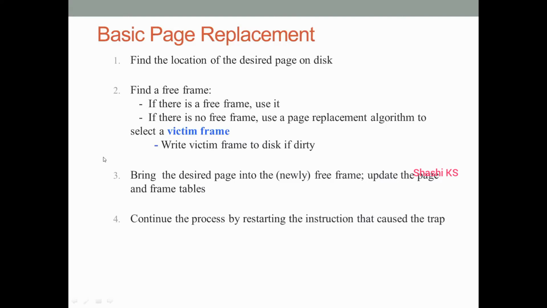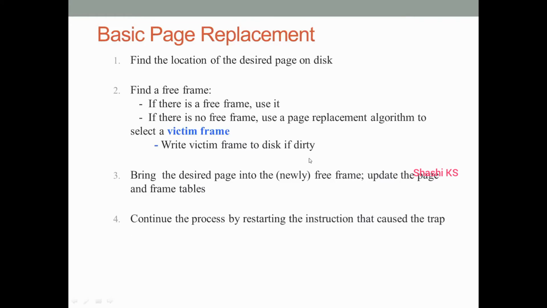The victim frame is selected based on the frame which is currently not being used. The frame or the page which is currently not being used by the process will be selected as the victim frame. And you also have a term called dirty bit or modify bit. I'll come to that later. Once we select the victim frame, we write the contents of the page on the victim frame to the disk. Once we do that, we change its page table entry to invalid, because now the page is not in memory. It's going to be swapped onto disk.